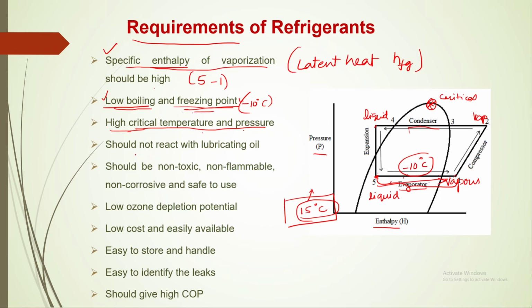And next thing is, it should not react with lubricating oil. We have discussed in the hermetically sealed compressor, there the refrigerant is open to lubricating oil. If it reacts with lubricating oil, the whole process will get changed. That is why it should not react with lubricating oil. It should be non-toxic. That means even though there is a leakage, it should not be harmful to human beings. Non-flammable, it should not burn. Non-corrosive, that means it should not react with or corrode the piping, evaporator, condenser and all.